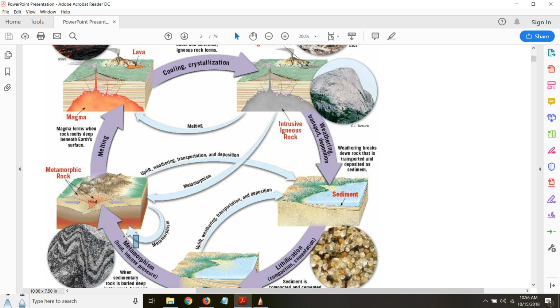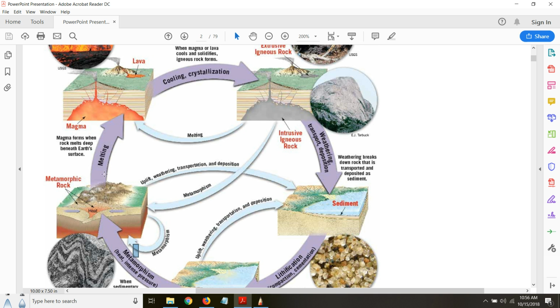process of metamorphism. And then again, as this metamorphic rock goes deeper in the earth, it can melt, and that will give you the magma, and then the cycle completes here, right? So this is where we started with the magma, and once we start forming magma again after these rocks are buried deeper, as they continue to go deeper in the earth, they continue to be exposed to higher temperature and pressure, and at a certain depth, at a certain temperature, the melting of the rock will trigger, and that melting will start forming magma or a magma chamber, and then magma being lighter in density, it will start to rise toward the surface of the earth.